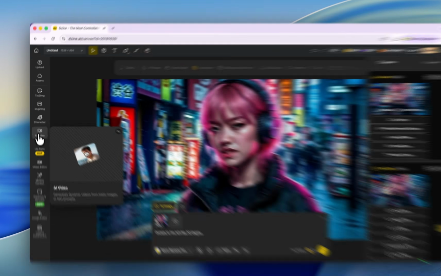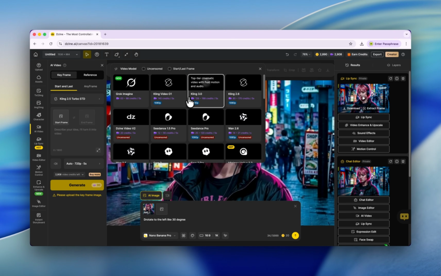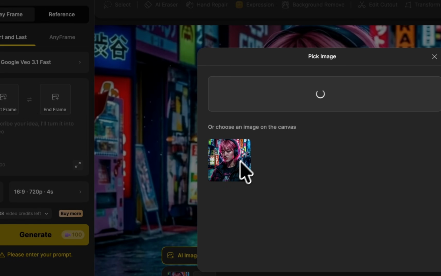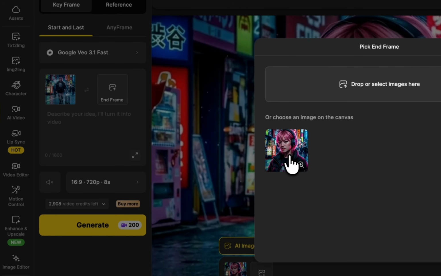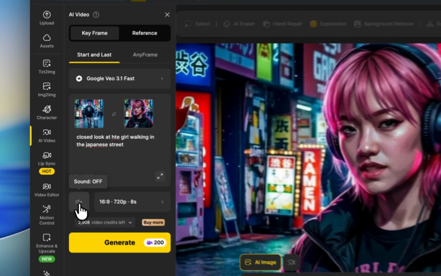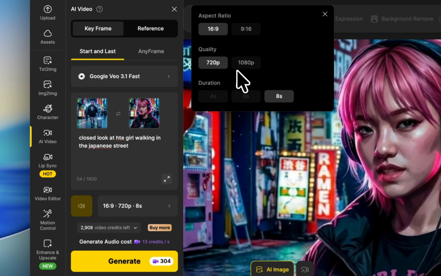And also you can use this AI video. You have multiple selections, many AI models that you can use. I think I'm going with Google Veo 3.1. Let's upload a start frame and also an end frame. This button is a switch for the sound; let's just put it on. And here we have multiple selections.